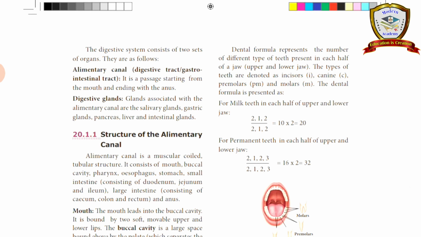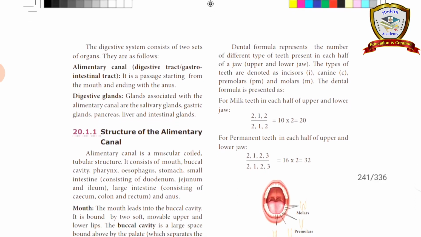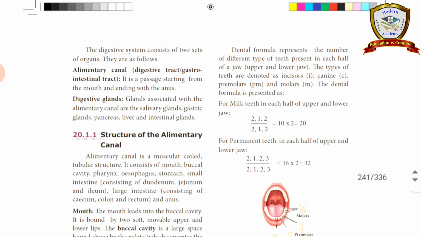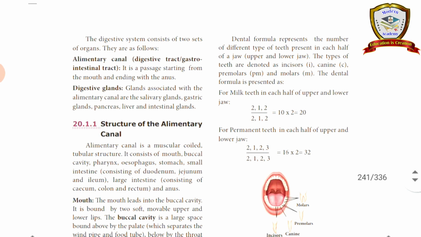The organs are divided into 2 categories. One is the alimentary canal, otherwise called the digestive tract or gastrointestinal tract.